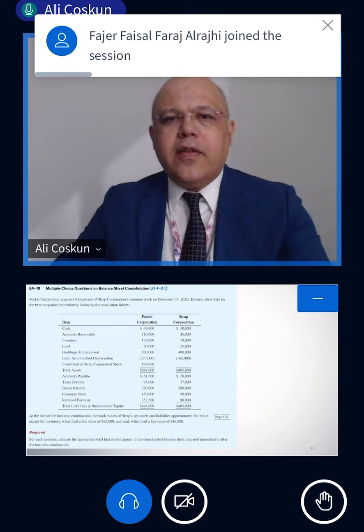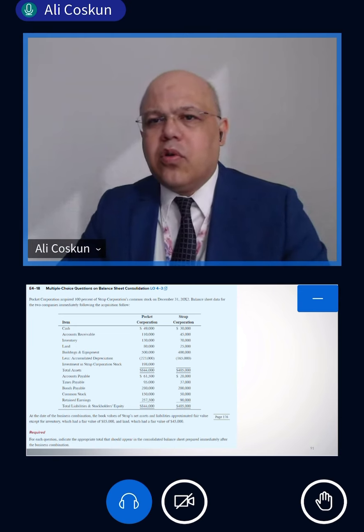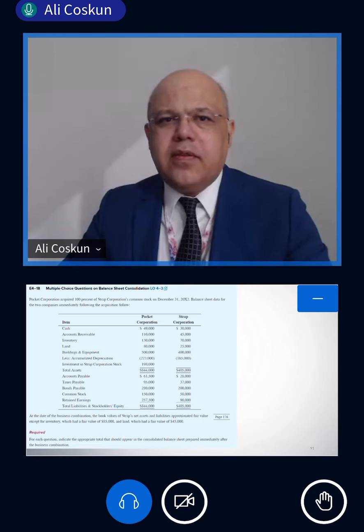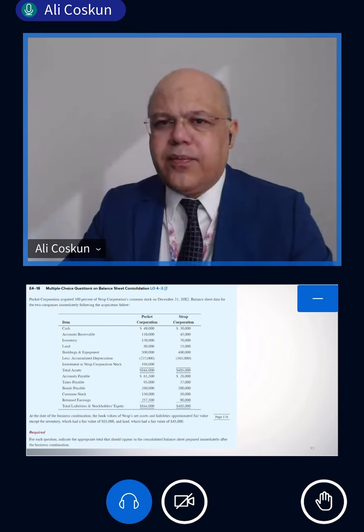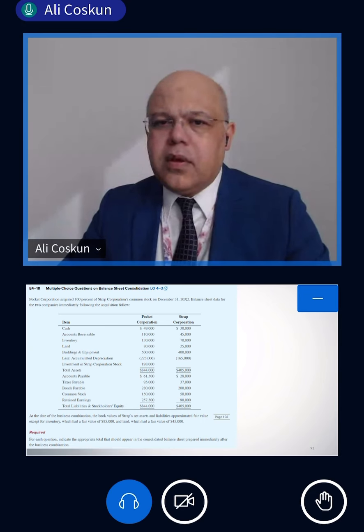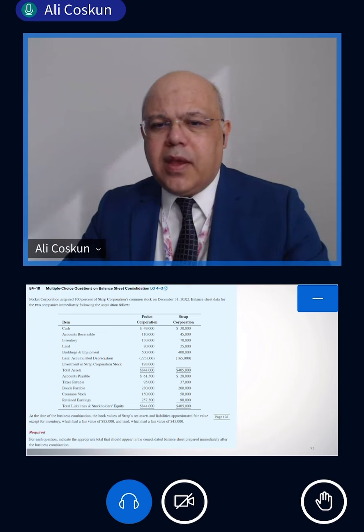Pocket Corporation acquired 100% of Strap Corporation common stock on December 31st, 2012. The balance sheets of these two companies are given immediately following the acquisition. So Pocket Company acquired Strap Company. Investment in Strap Corporation here is 198. At the date of business combination, the book value of Strap's net assets and liabilities approximates fair value except the inventory. The fair value of inventory is 85.